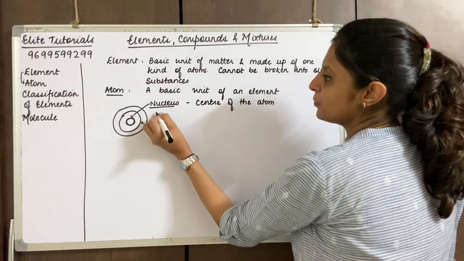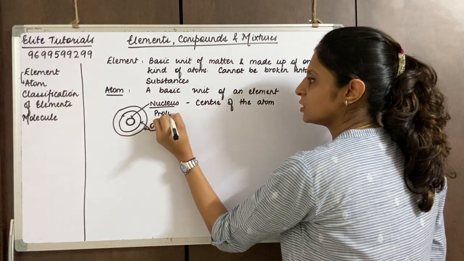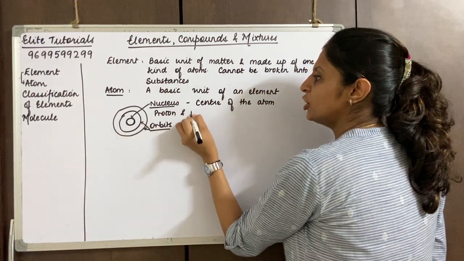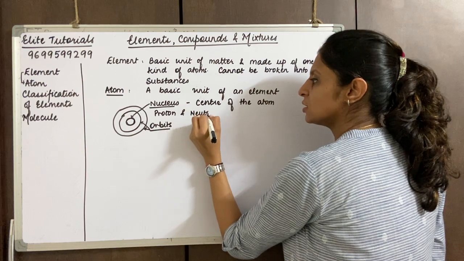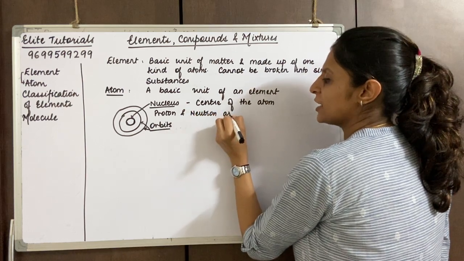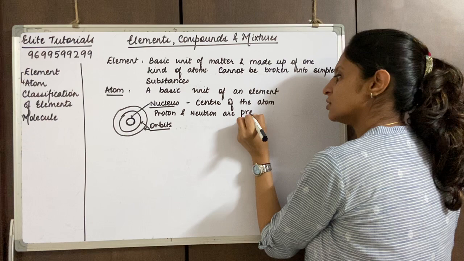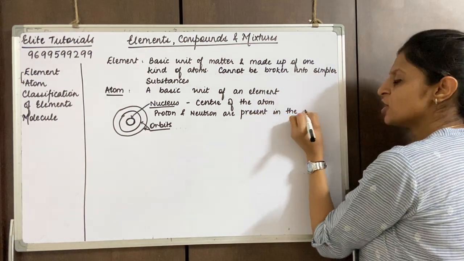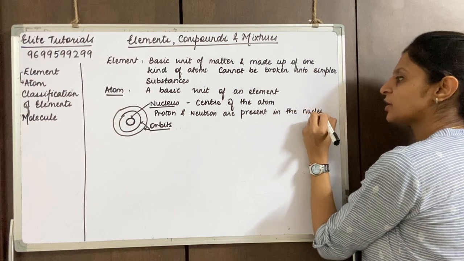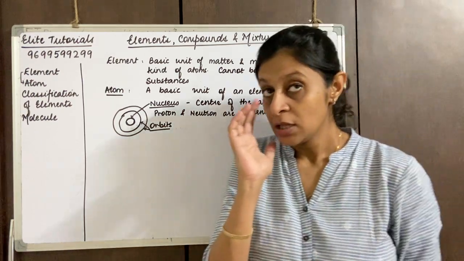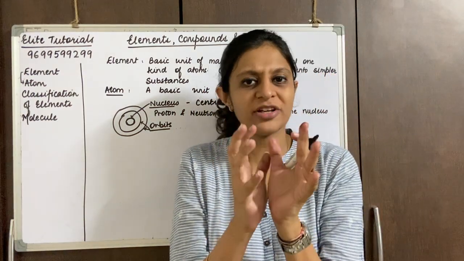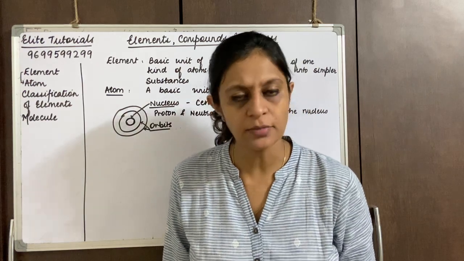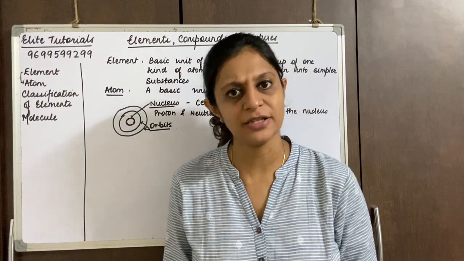So basically, whenever we are talking about an atom, most of the crowding is in the nucleus, because protons and neutrons are present in the nucleus.